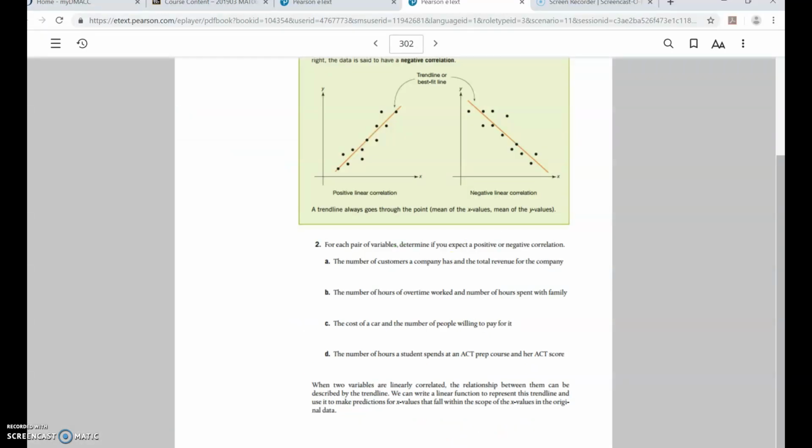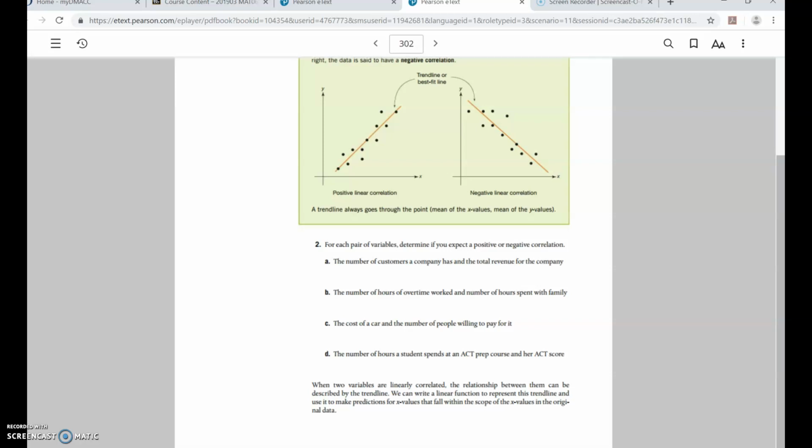Okay, so again, read what it's talking about in the green and then the bottom of the previous page. But again, we've talked about this before. If you go up, it's a positive correlation. If it's going down, it's a negative correlation. So positive is when they agree. Like if one goes up, the other goes up, or the converse: if one goes down, the other one goes down. And a negative correlation is when they're opposite.